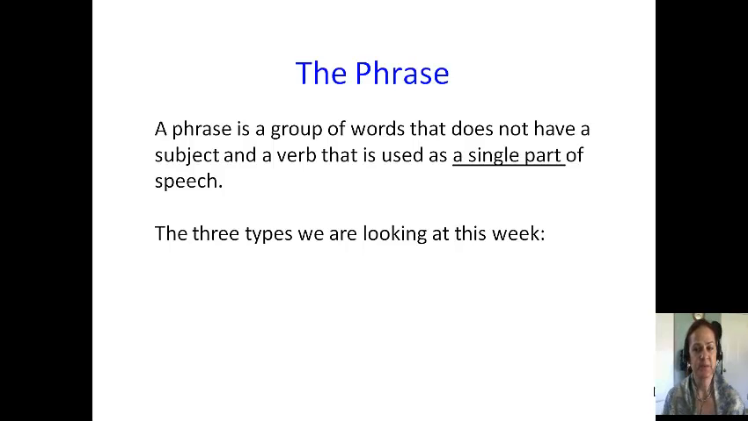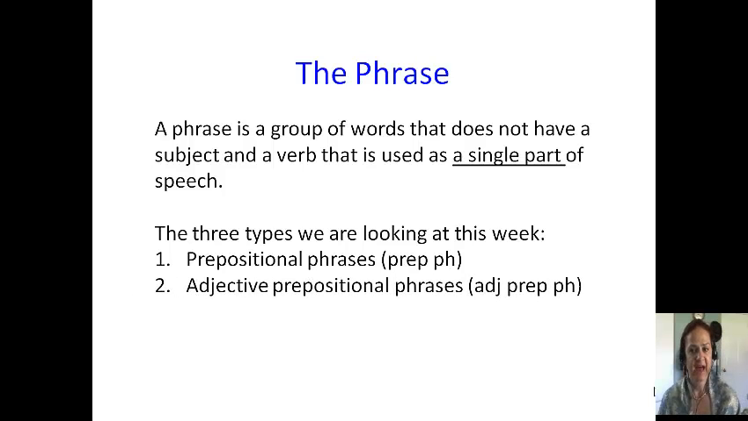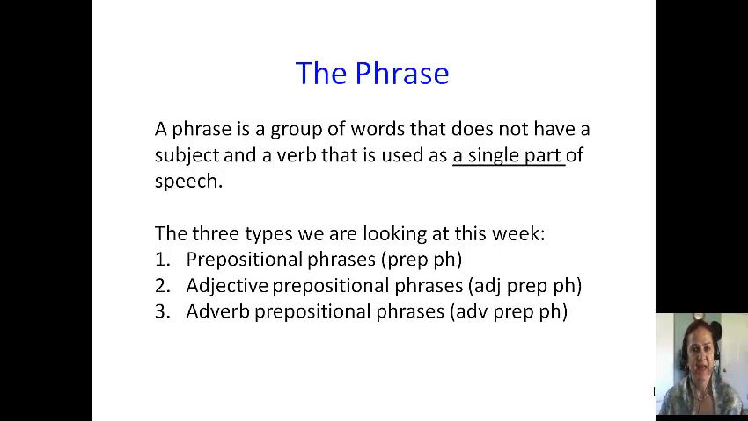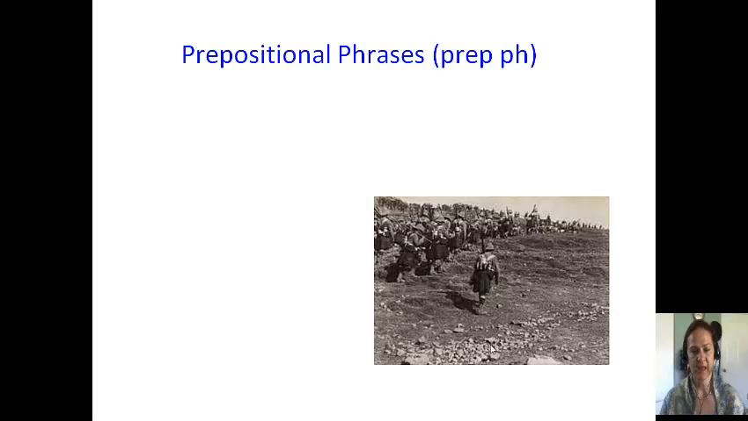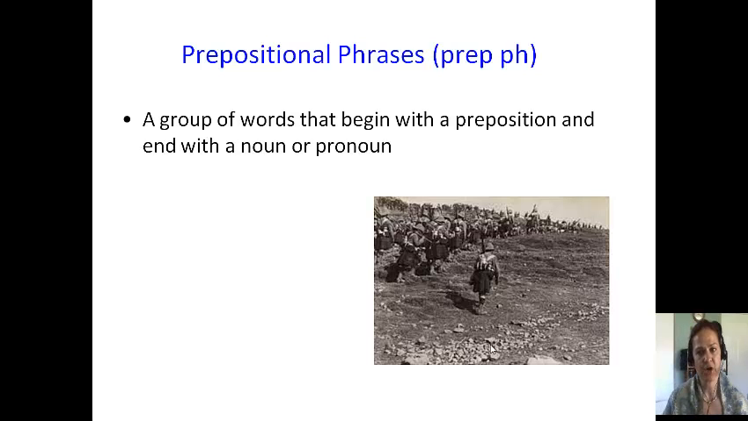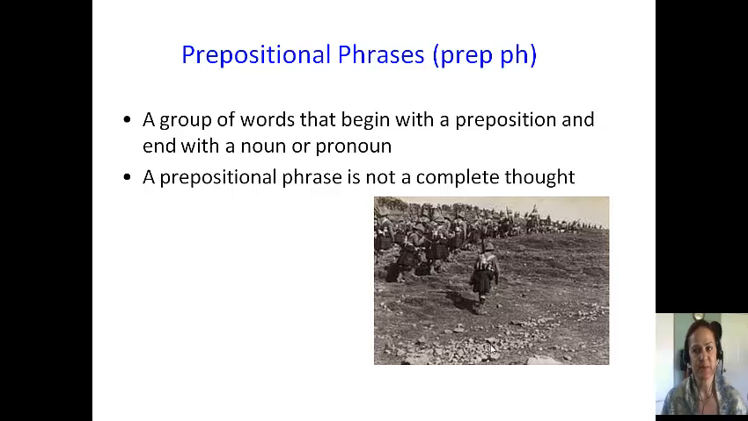There are three types that we're going to look at this week. We have the prepositional phrase, the adjective prepositional phrase, and the adverbial prepositional phrase. Now notice the DGP abbreviations that we have here because we identify these in our weekly exercises. The prepositional phrase is a group of words that begins with a preposition and ends with a noun or a pronoun, which is called the object of the preposition. A prepositional phrase is not a complete thought.